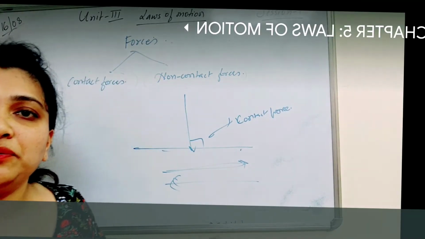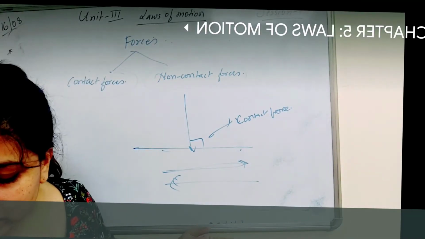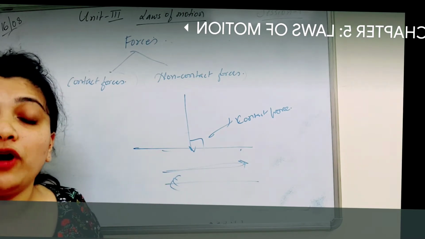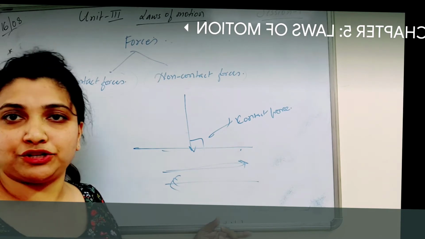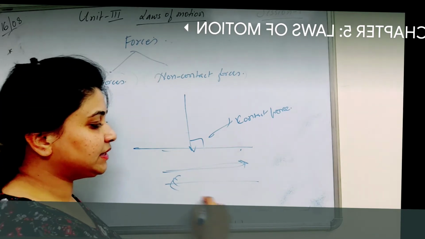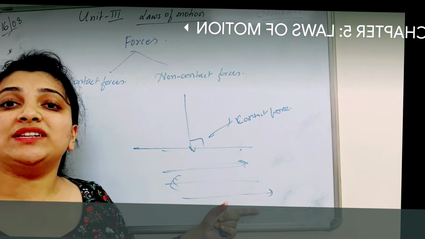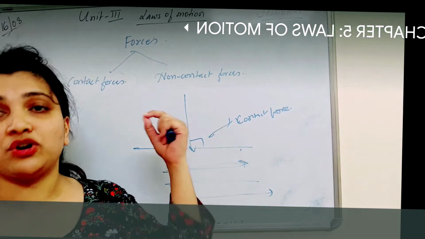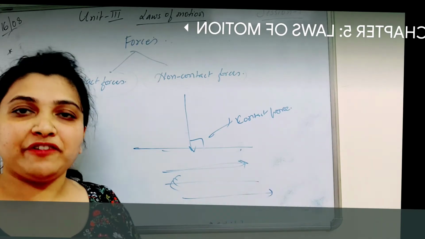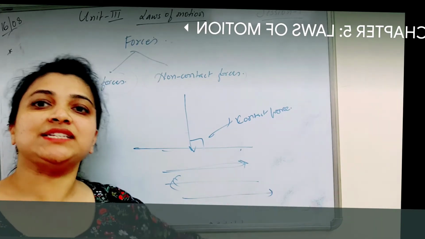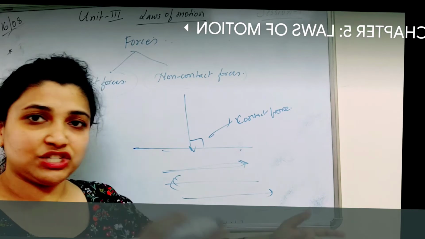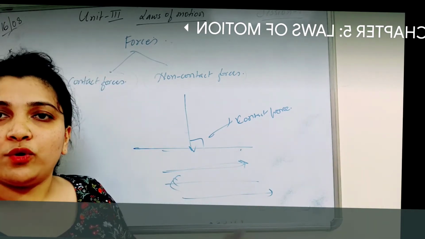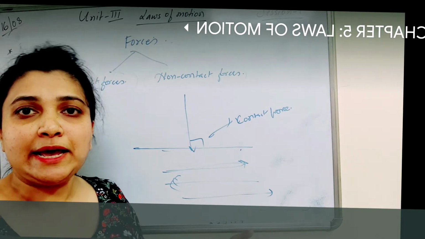So, all these are nothing but what? Translatory motion. Now, what is this translatory motion? It is nothing but relating to or involving uniform motion in one direction. Basically, translatory is involving uniform motion in one single direction. That is called translatory motion. So, force is a cause for translatory motion. If it has to go in a one-dimensional motion, there is force acting such that it goes in one-dimensional motion. So force is also responsible for translatory motion.